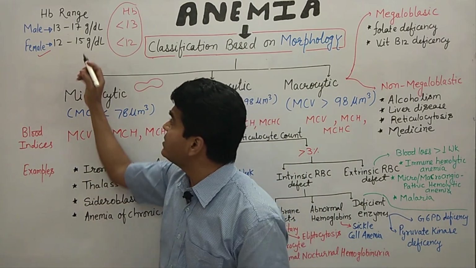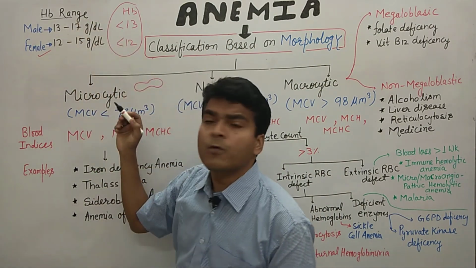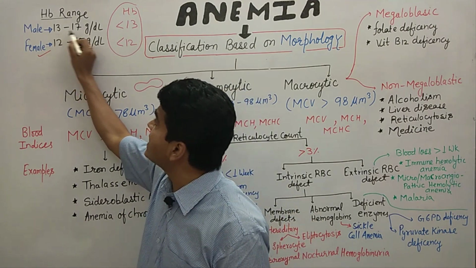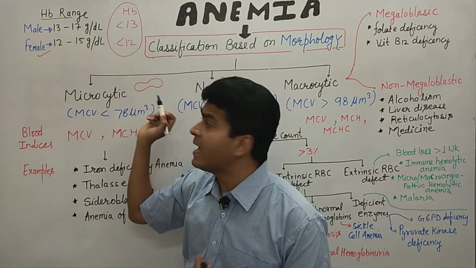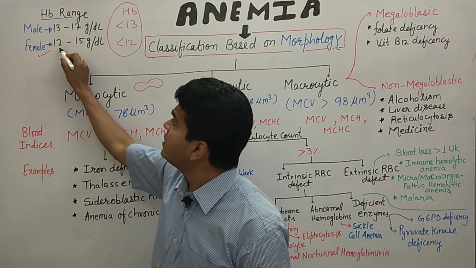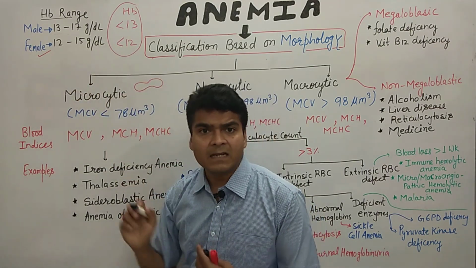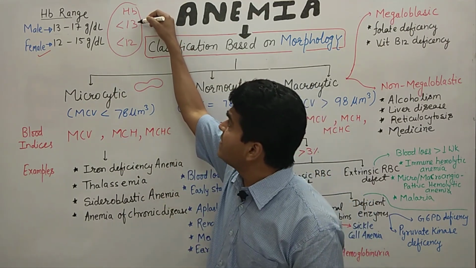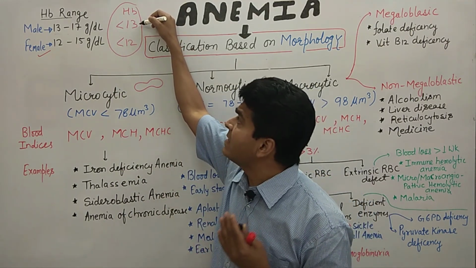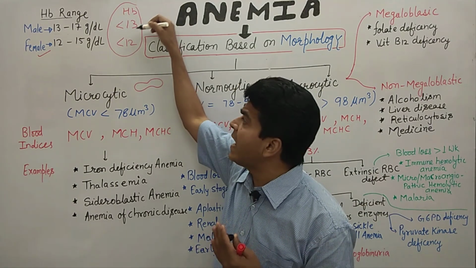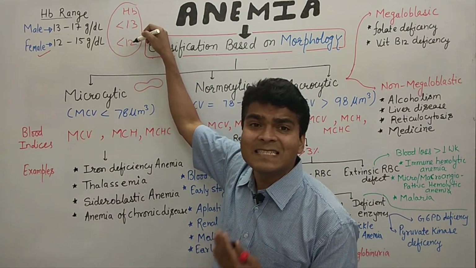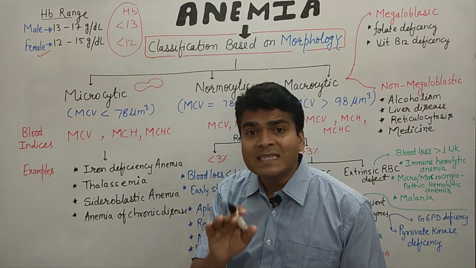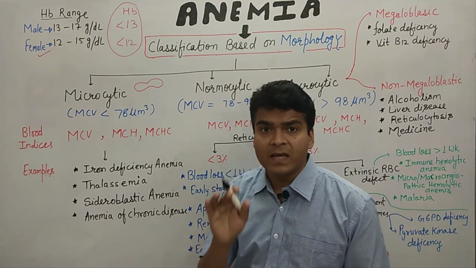As we know, what is the level of hemoglobin in the blood? The normal range of hemoglobin for male and female is different. So for male we found 13 to 17 gram per deciliter, and for female 12 to 15 gram per deciliter. Now if in the male there is less than 13 gram per deciliter hemoglobin, and in female less than 12 gram per deciliter hemoglobin is present, then the disease is classified as anemia.